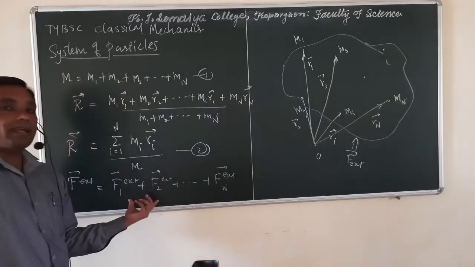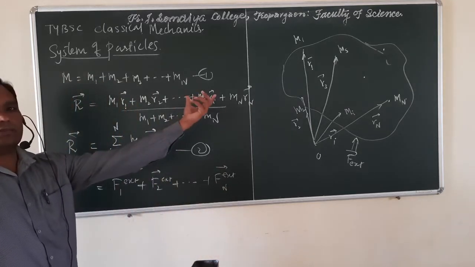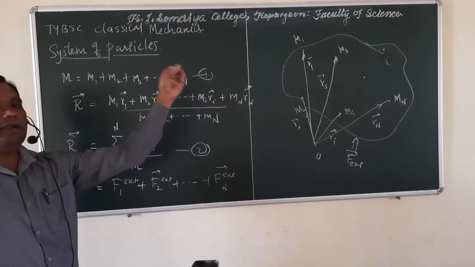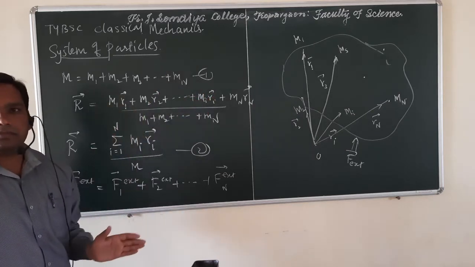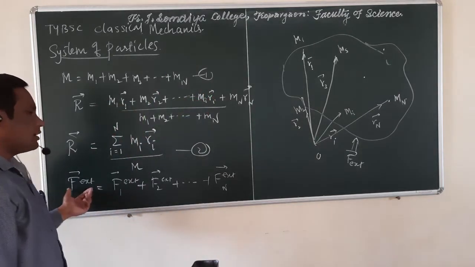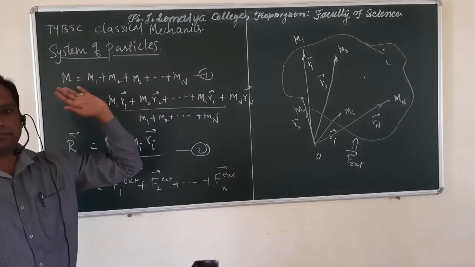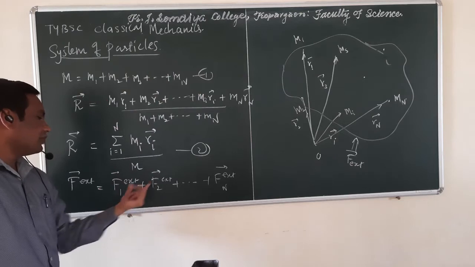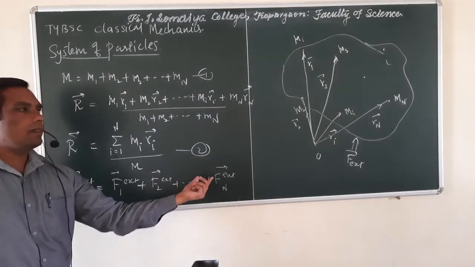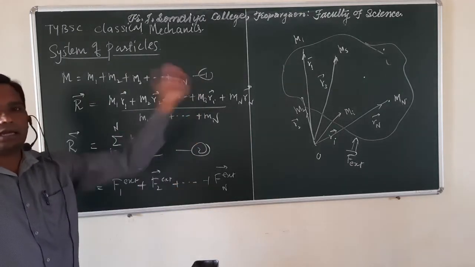So this is the vector addition of all the forces acting on individual particles. F external is the total external force acting on the whole system, and these are the individual forces which are acting on single particles.